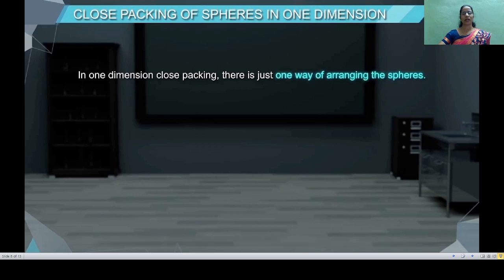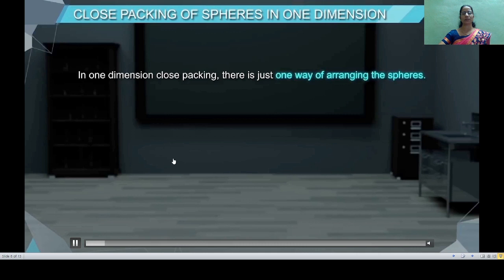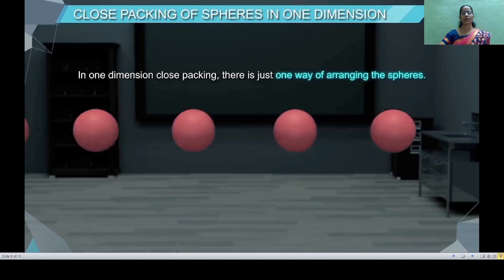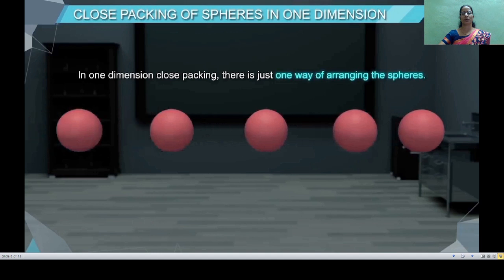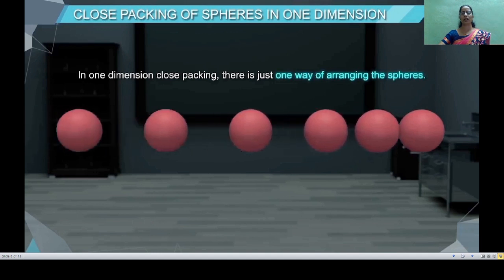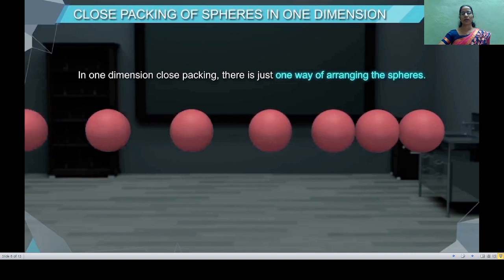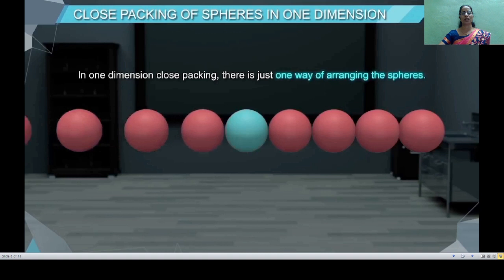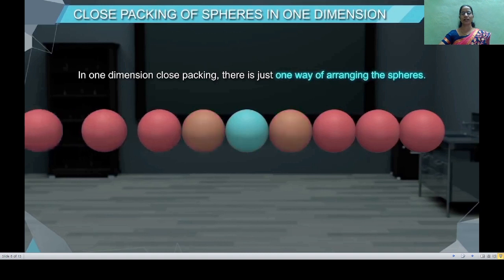See the arrangement of the spheres. Here each sphere is touching the other sphere, and this arrangement is only one row, a one-dimensional arrangement. It is also called linear arrangement.